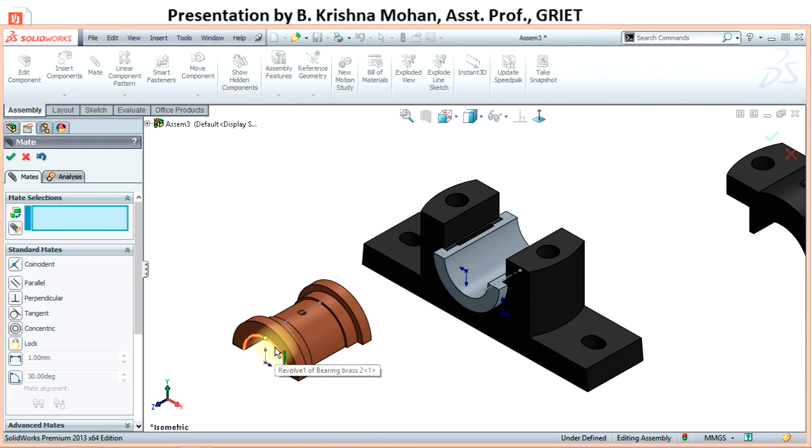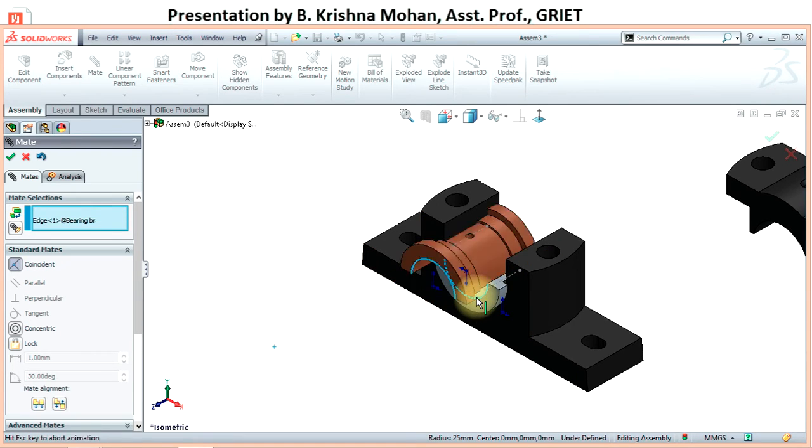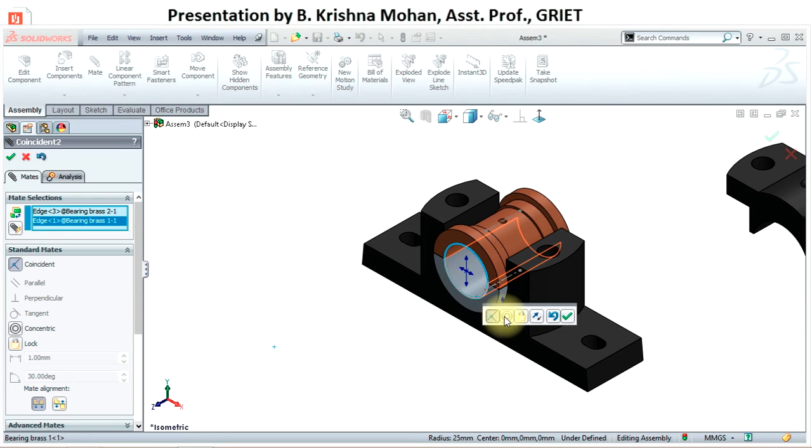So select the circular edge of bearing brass 2 and the circular edge of bearing brass 1, and you can choose either concentric or coincidence. So I want to select, say, coincidence and say OK.